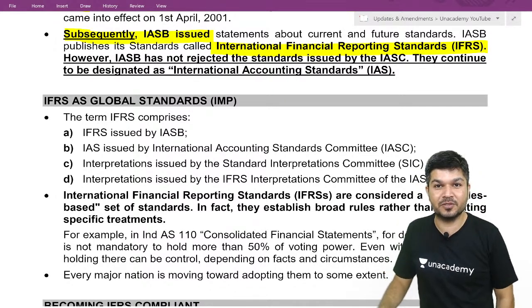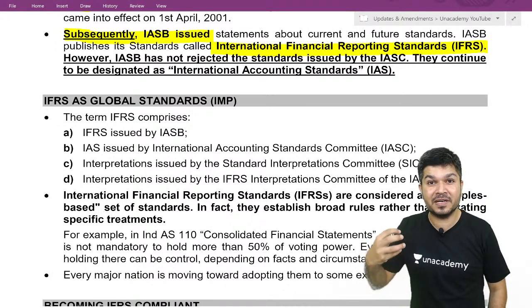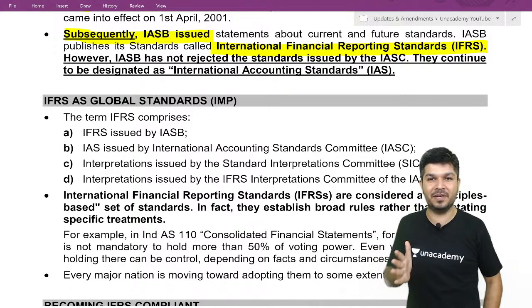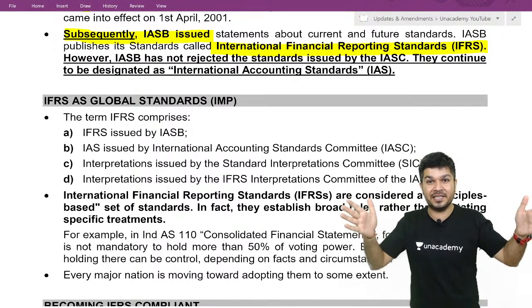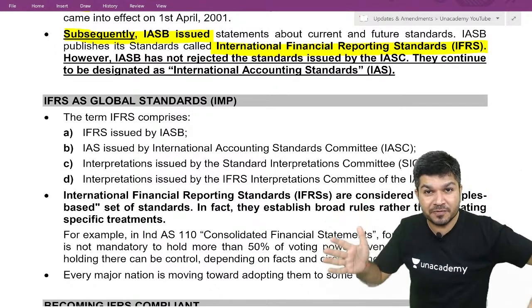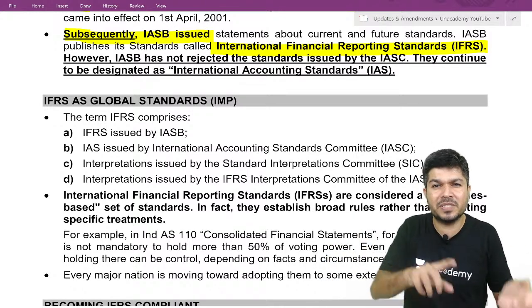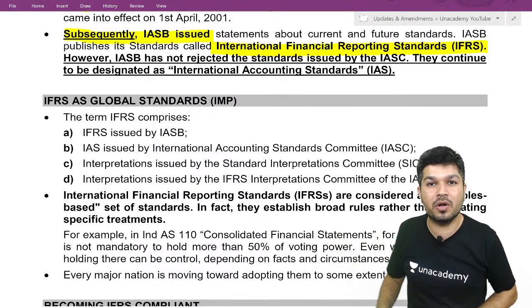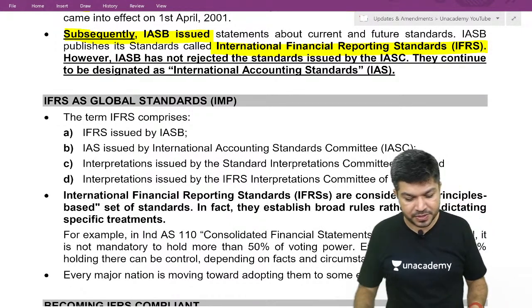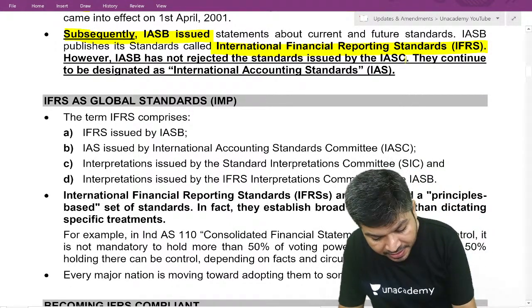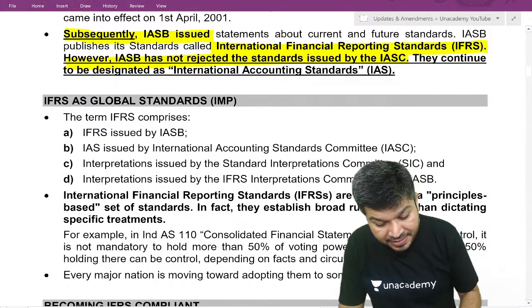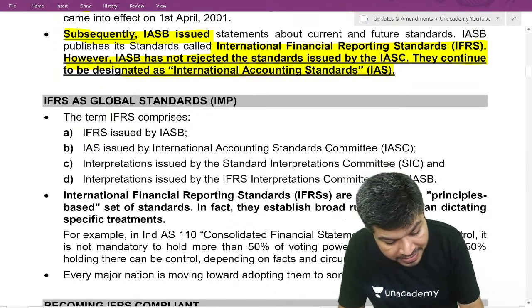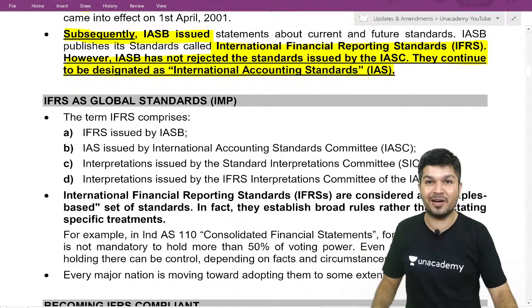Yes, Dikshit, correct. So International Accounting Standards are still there. IFRS are additional standards which came up. Earlier there was IASC, which came out with International Accounting Standard, IAS. IASC is restructured, now they formed IASB. IASB came out with some additional standards which are called IFRS. However, IASB has not rejected the standards issued by IASC and they continue to be designated as IAS, International Accounting Standard.